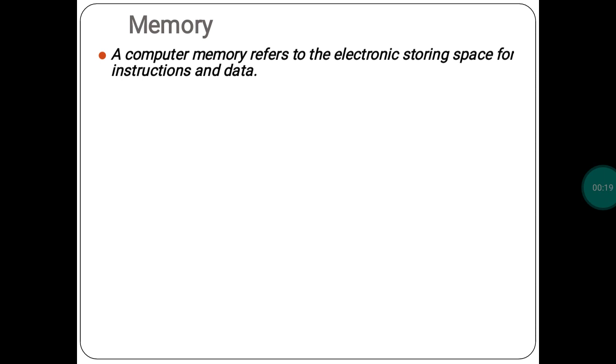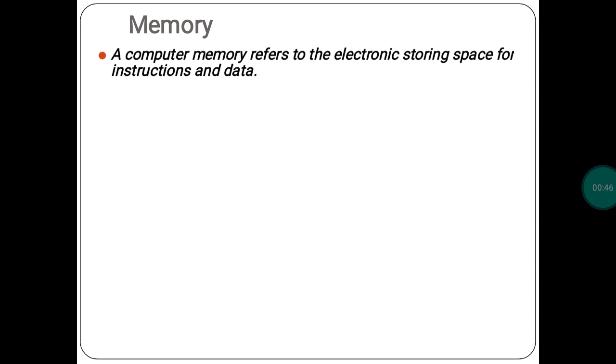A computer memory refers to the electronic storage space for instructions and data. Whatever instructions and data we store in our system, we need a space, and that space is called a memory. Last year we studied what memory is and what the different types of memories are. We have already discussed it, but once again, I will discuss memory.